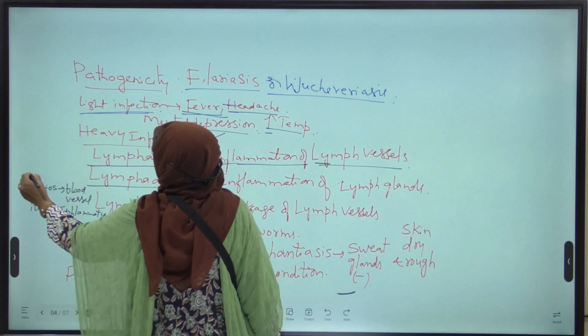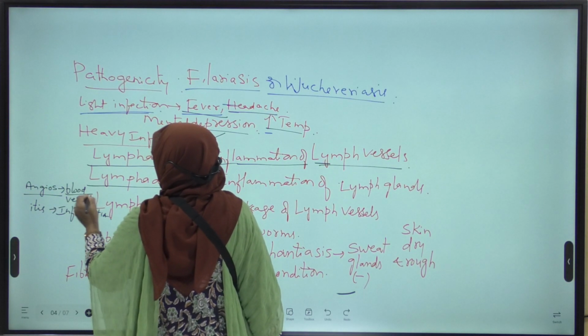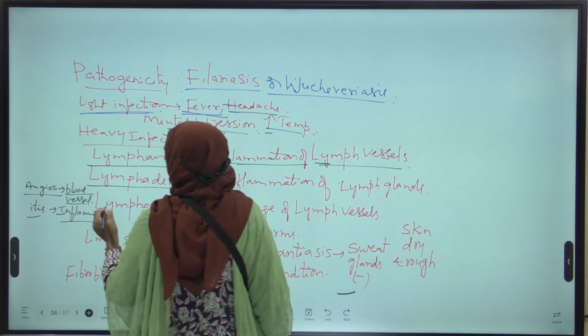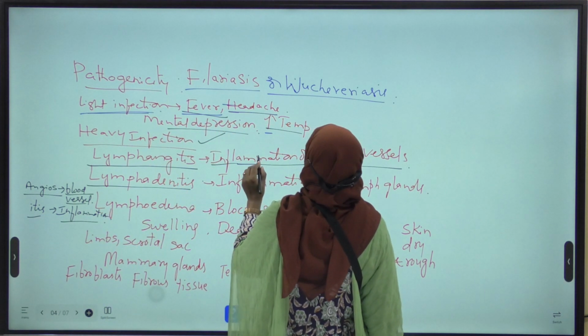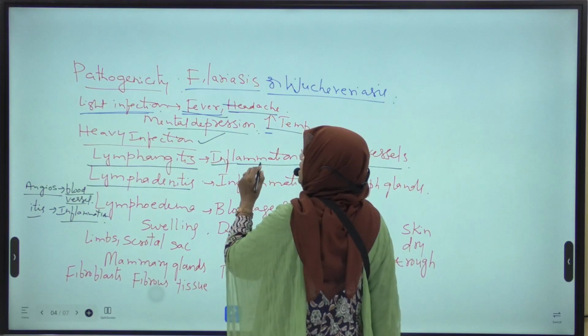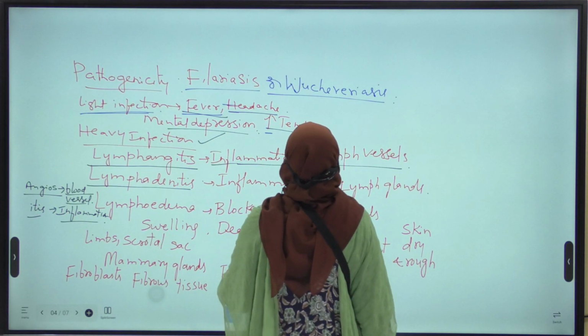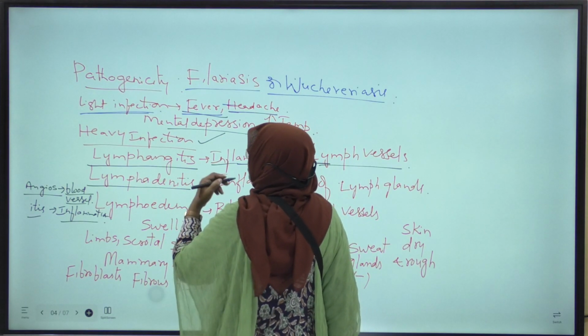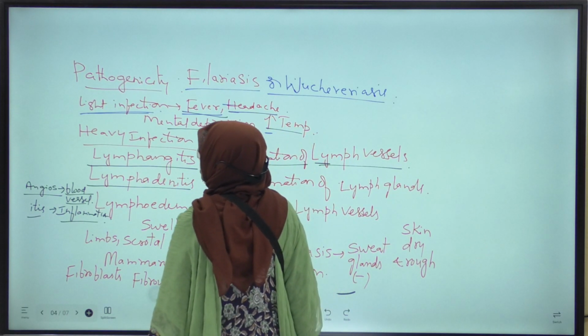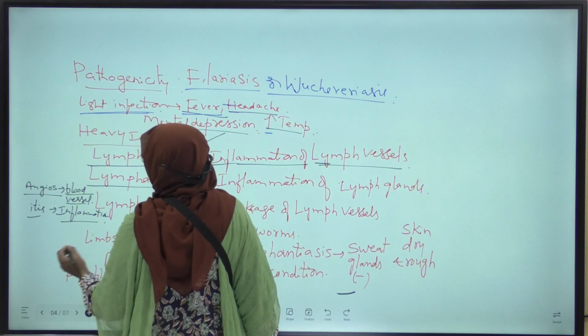Angios means blood vessel. Itis means inflammation. Inflammation of the lymph vessels is called lymphangitis. Okay?